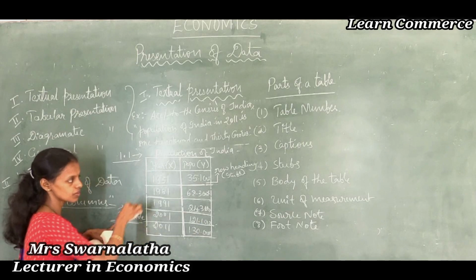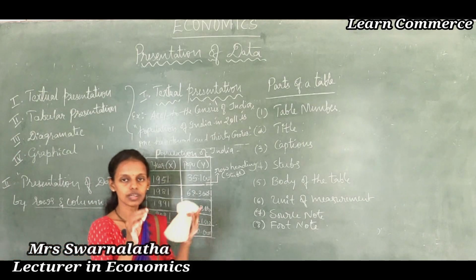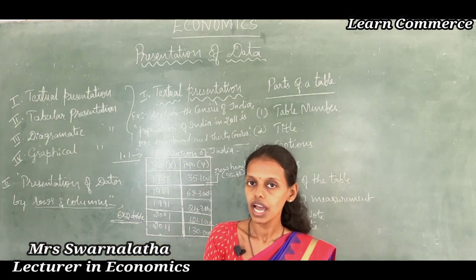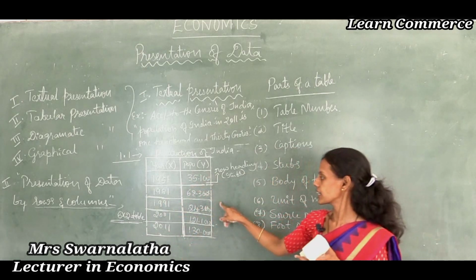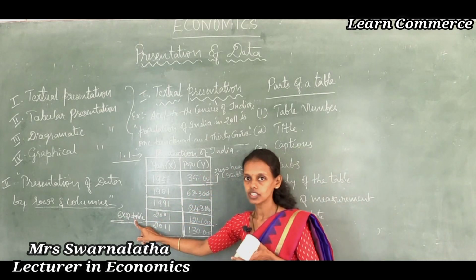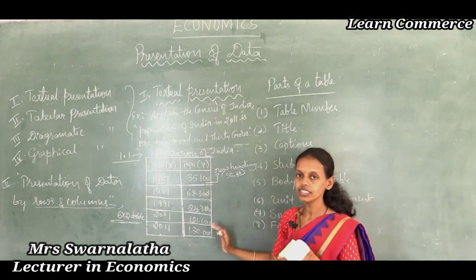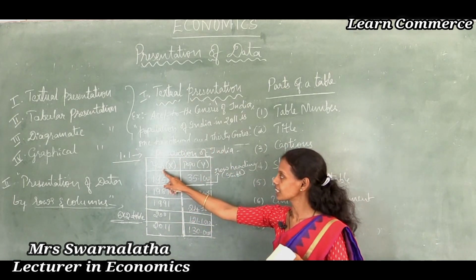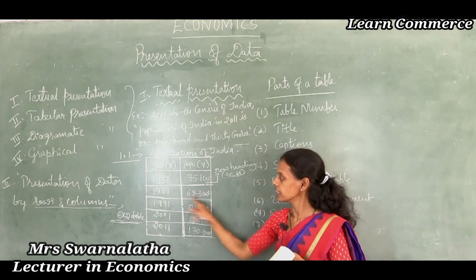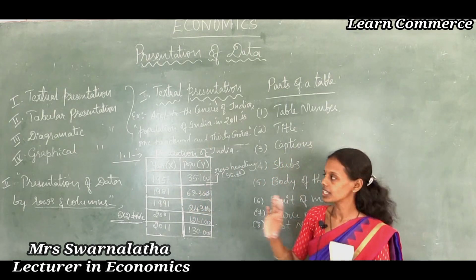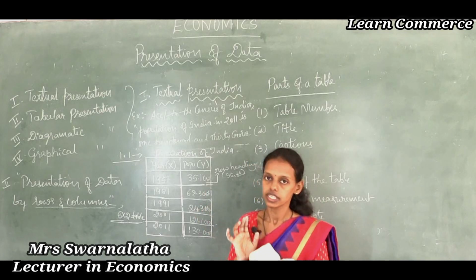First we are going to take the rows: 6 rows and 2 columns, a 6 into 2 table. In a computer, when you take the table and attach it, you write 6 into 2, then the table comes as it is. Then you can write the numbers. Thus presenting the data through the rows and columns is said to be the tabular presentation of data.